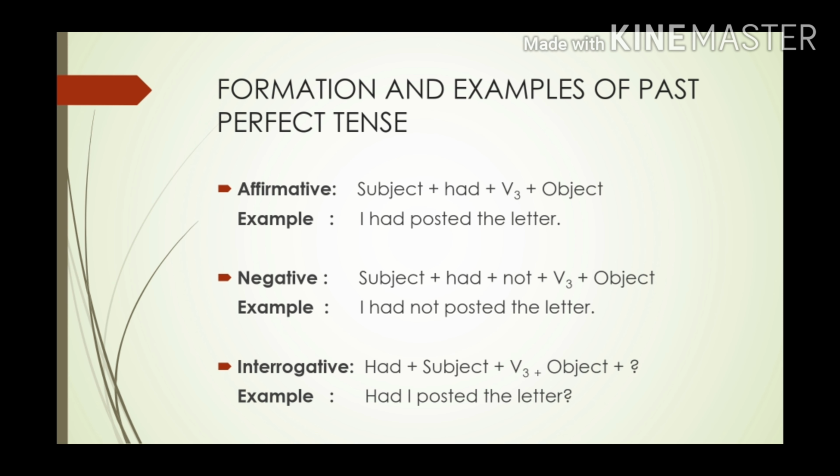And when we have to ask any questions, had will come at the beginning of the sentence, like had and then subject, then verb third form, then object and then question mark. There must be a question mark because we are asking a question. So for example, had I posted the letter? Alright, and there should be a question mark. So this is how we form past perfect tense.